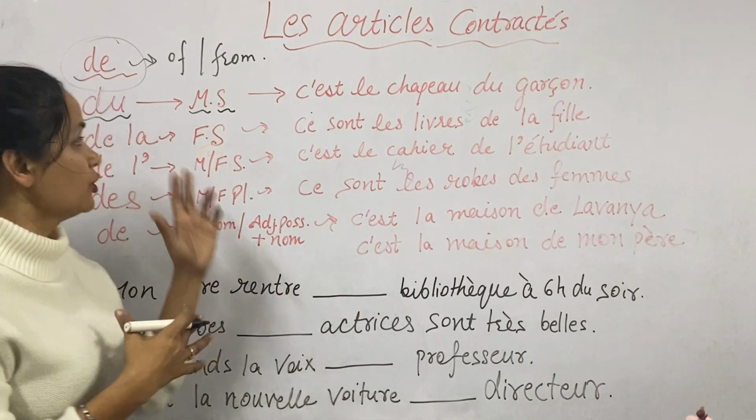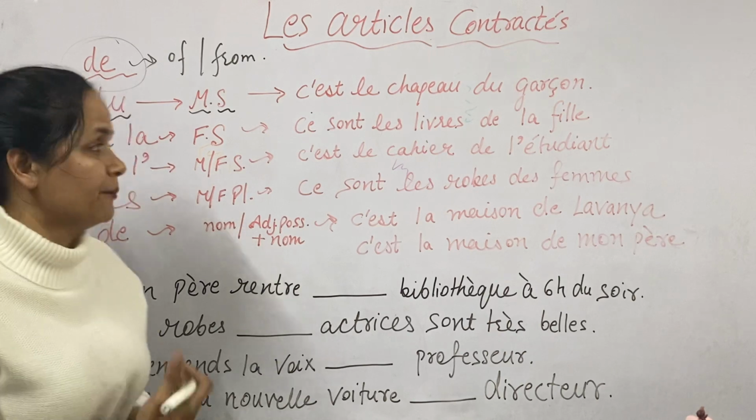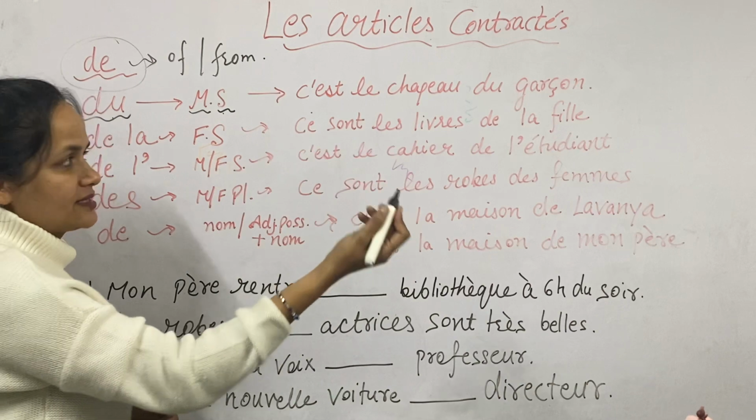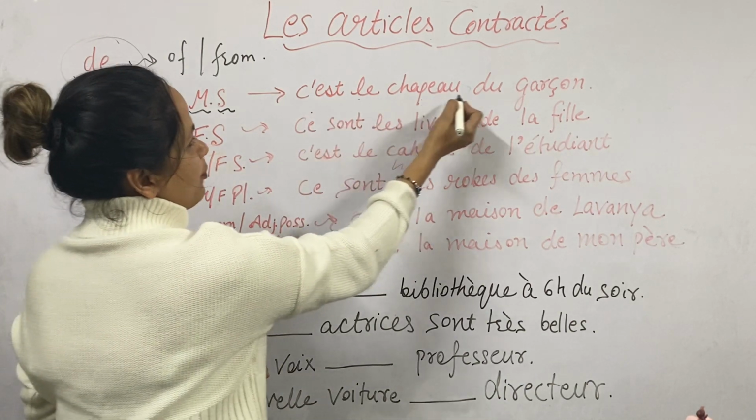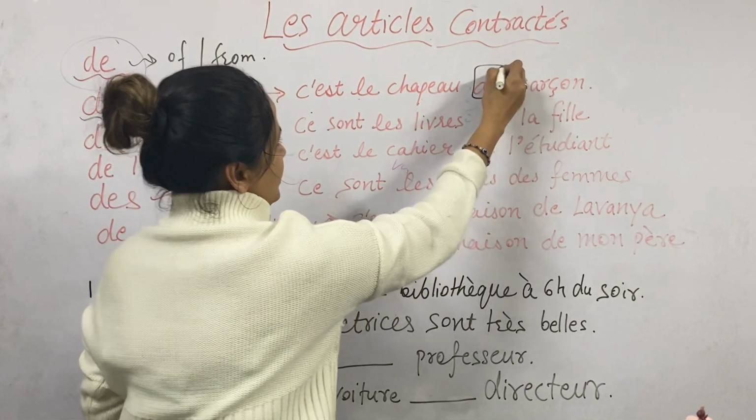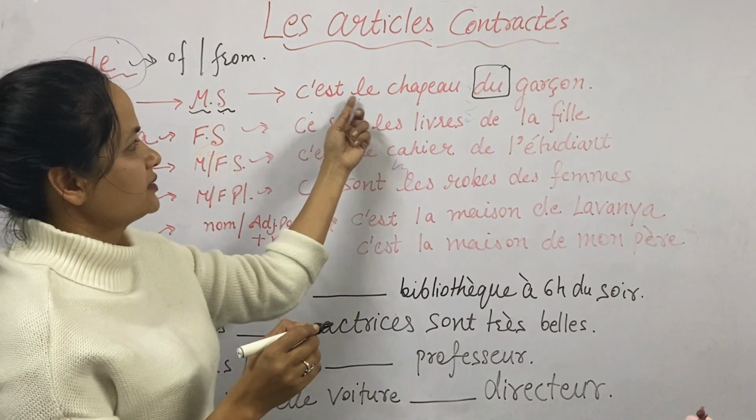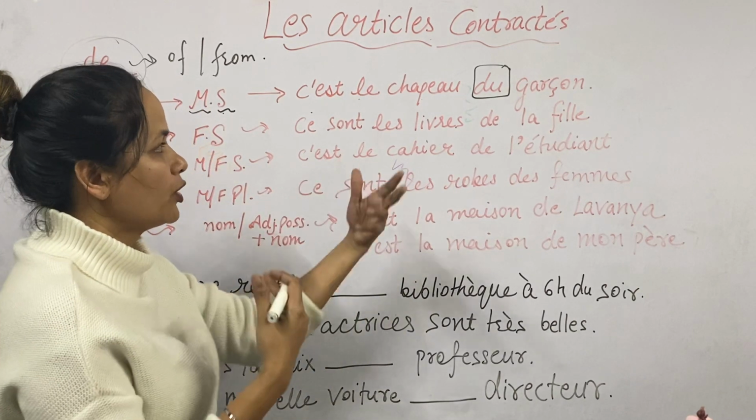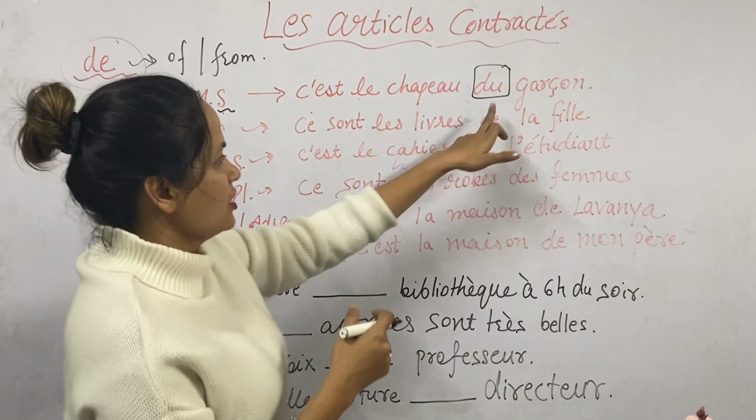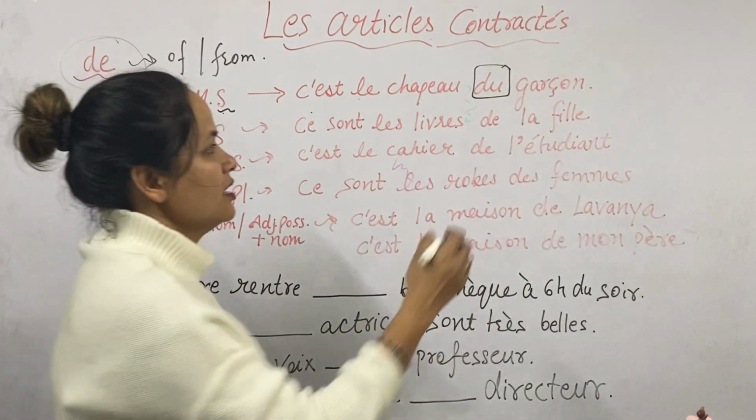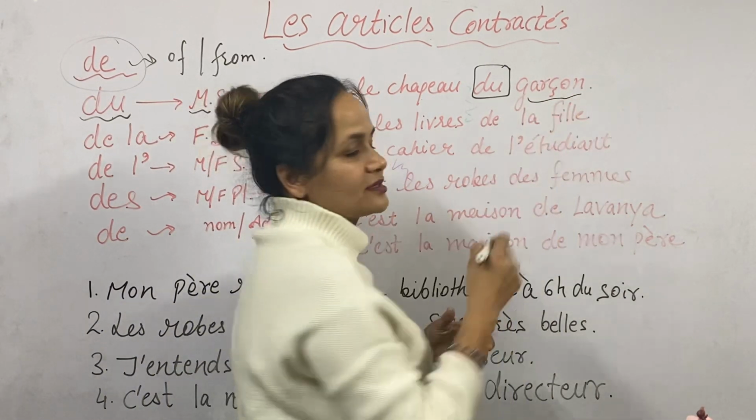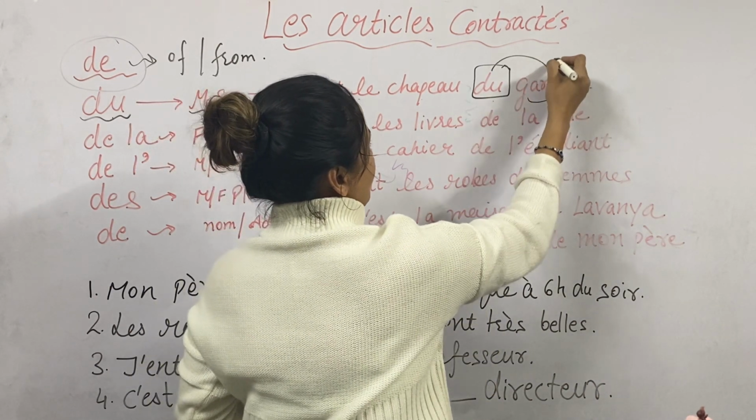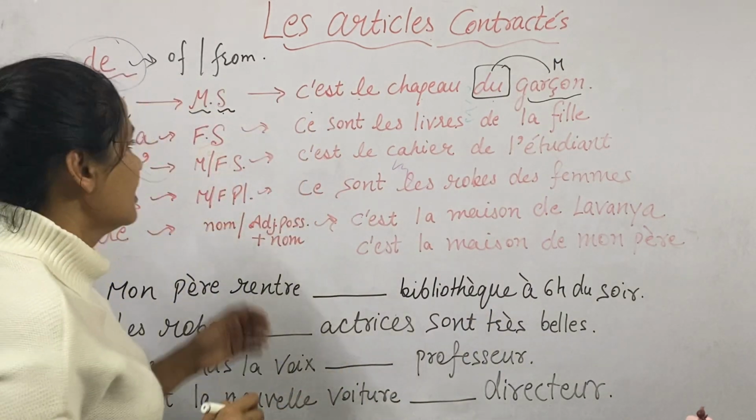Du, you use for masculine singular. So for masculine singular we will use du. How? See the sentence. C'est le chapeau du garçon. So this is the cap of the boy. Whose cap is it? The boy's. So when you want to say it in the sense of, you will use du garçon. Now how will you decide? Garçon, as you all know, is boy, right? Then you will use du, parce que garçon est masculin. Okay. Move to the next.